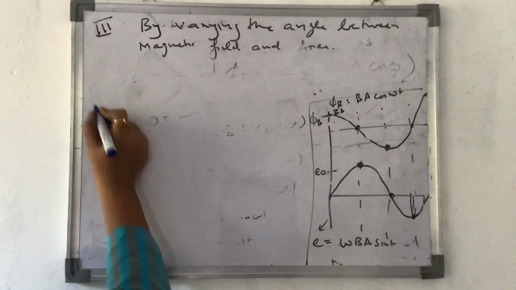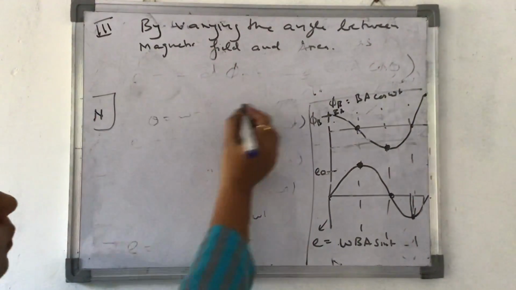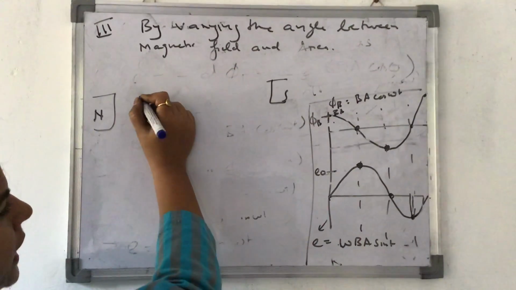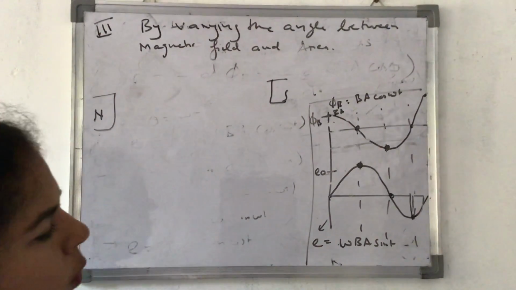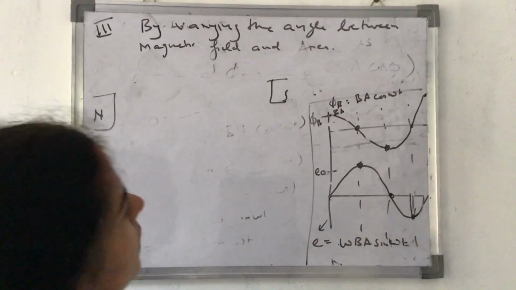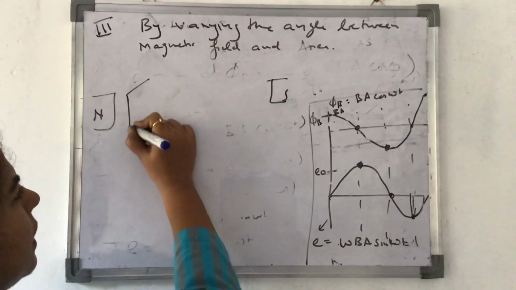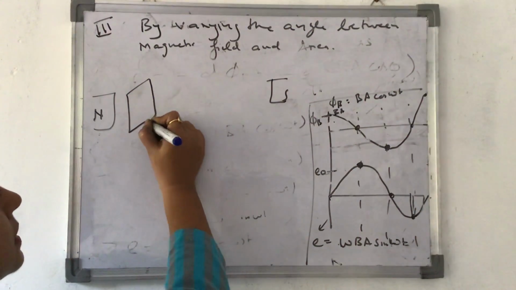Let's say this is my north pole, this is my south pole. A few stages I am showing. Let's say initially sine omega t is equal to 0. Omega t is equal to 0, that means it is making an angle of 0 degrees. So my rectangular coil is like this.